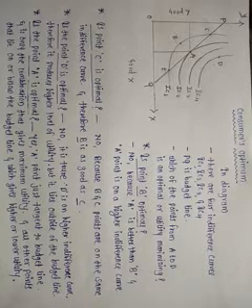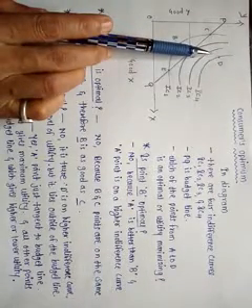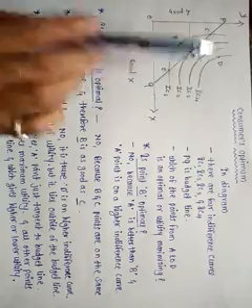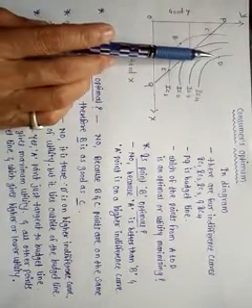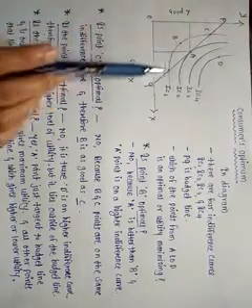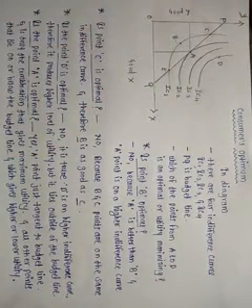But if we observe, we will come to know point D lies outside of the budget line. See here, point D lies outside of the budget line. So, point D is not optimal.